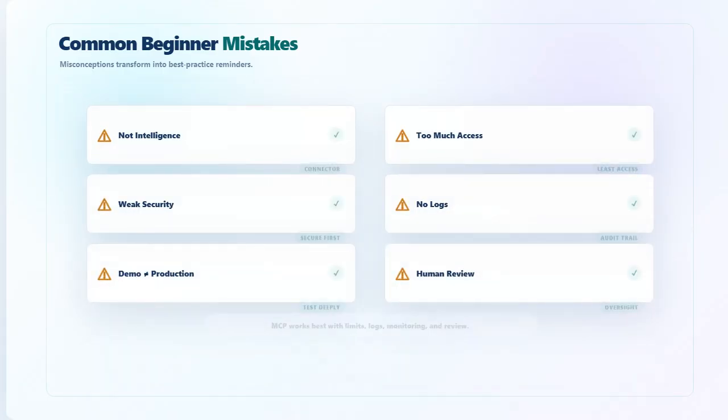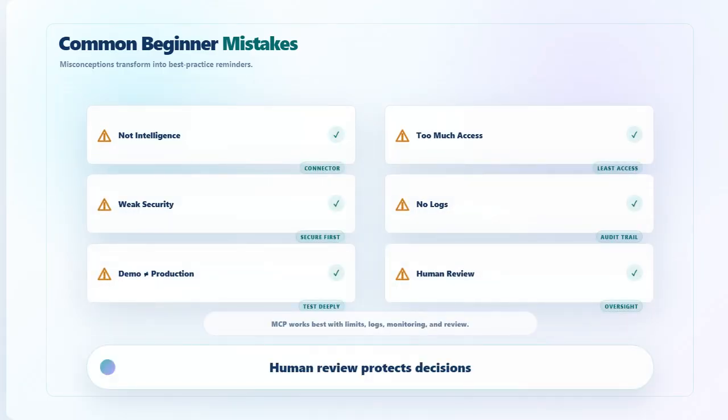Now let's look at common beginner mistakes. One mistake is thinking MCP makes agents intelligent by itself. MCP connects agents to capabilities, but the agent still needs good design. Another mistake is giving agents too much access too early. A third mistake is ignoring security and auditability. A fourth mistake is confusing demo success with production readiness. Real business workflows need testing, monitoring, and human review.